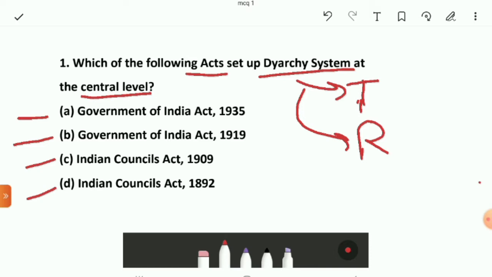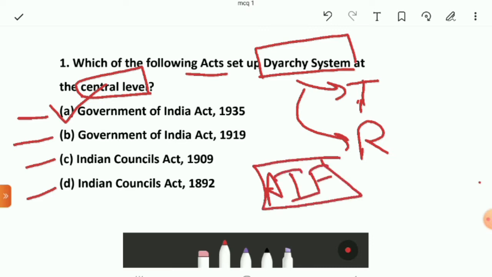The right answer is Government of India Act 1935. By the Government of India Act 1935, the diarchy system was introduced at the central level. The other provision of this act was that it set up an All India Federation, comprising British Indian provinces and princely states, but that failed to exist.